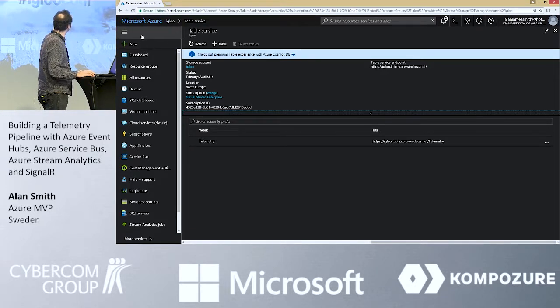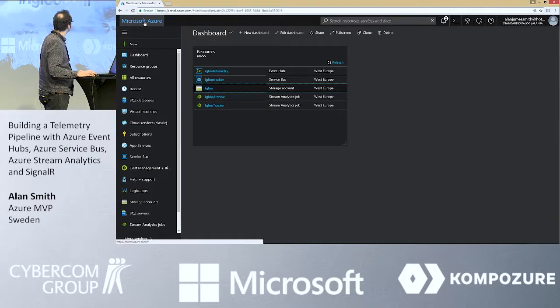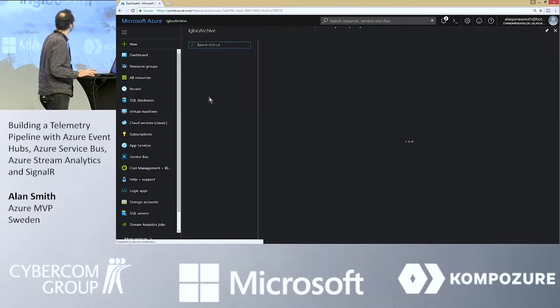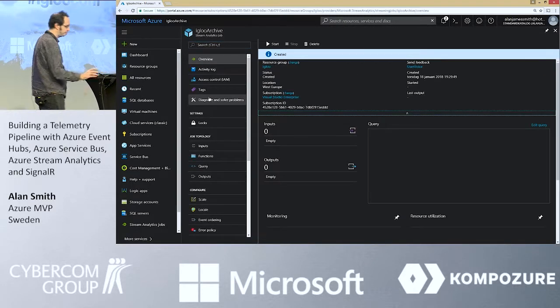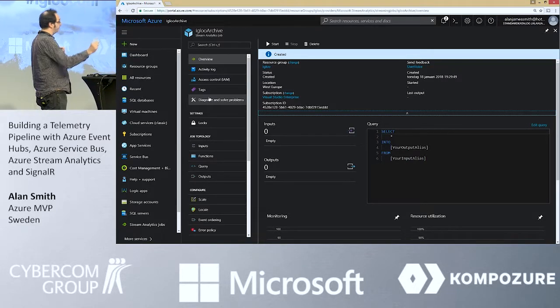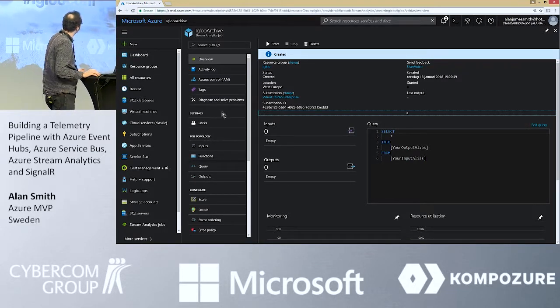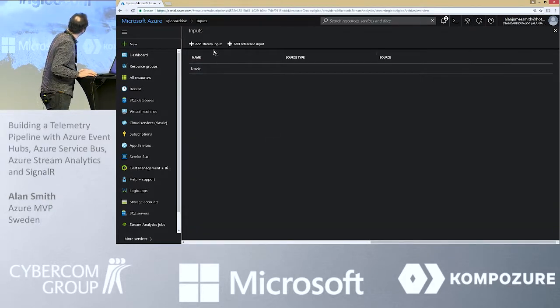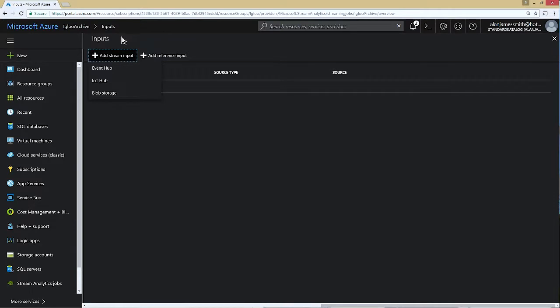So what I need to do is to go back to my resource group, and I've pre-created a couple of these Stream Analytics jobs. This one is called Igloo Archive that I'm going to use to archive the telemetry data. So what this is going to do is it's going to have an input and it's going to have an output. And I'm going to go and configure these here. So the inputs I'm going to configure is going to be the table storage. Sorry, the input is going to be an event hub.